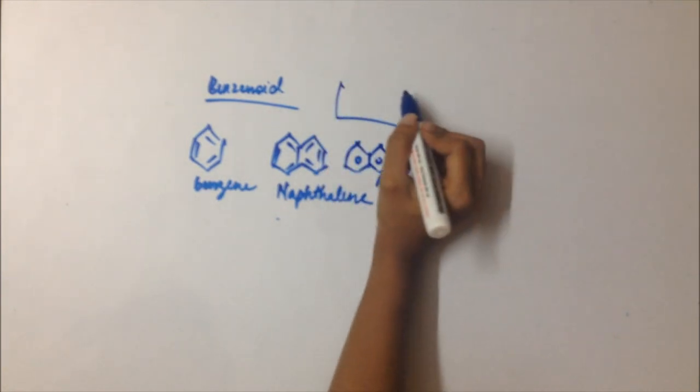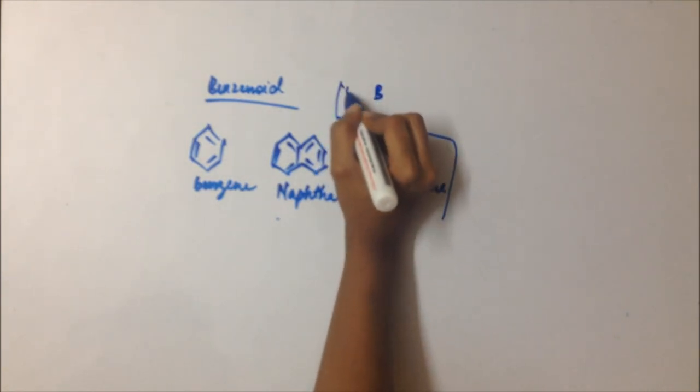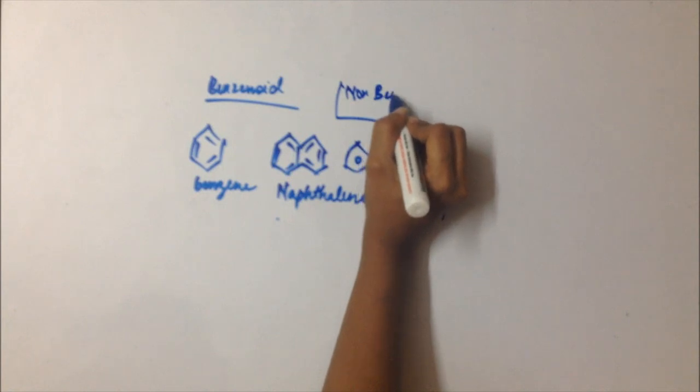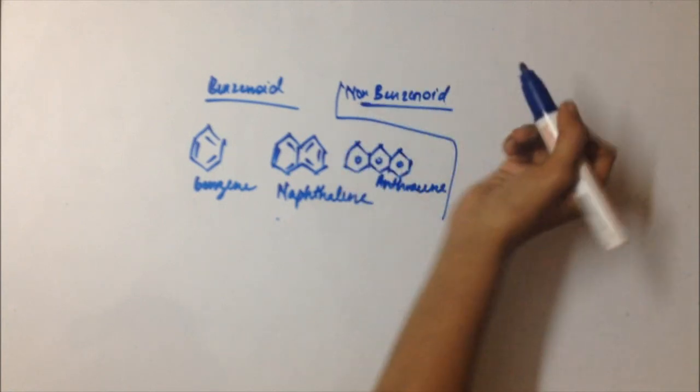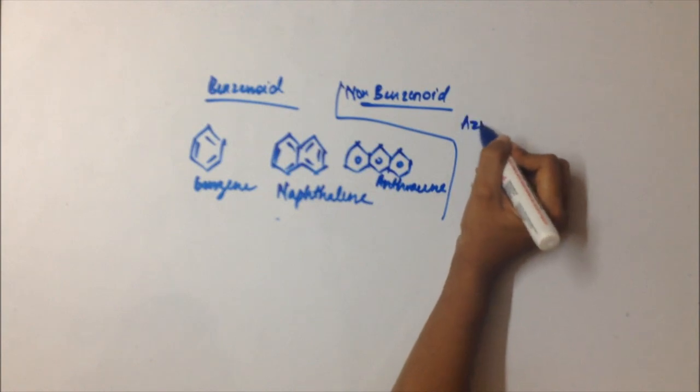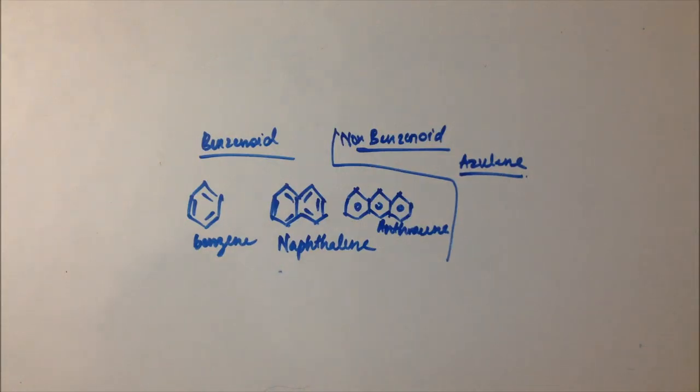Non-benzenoid compounds are those carbocyclic compounds which do not have a benzene ring in them. For example, azulene. So it can be a 7-membered ring, 5-membered ring, 4-membered ring, which have resonance in it and which do not contain benzene. That's how non-benzenoid compounds are defined. That's it.